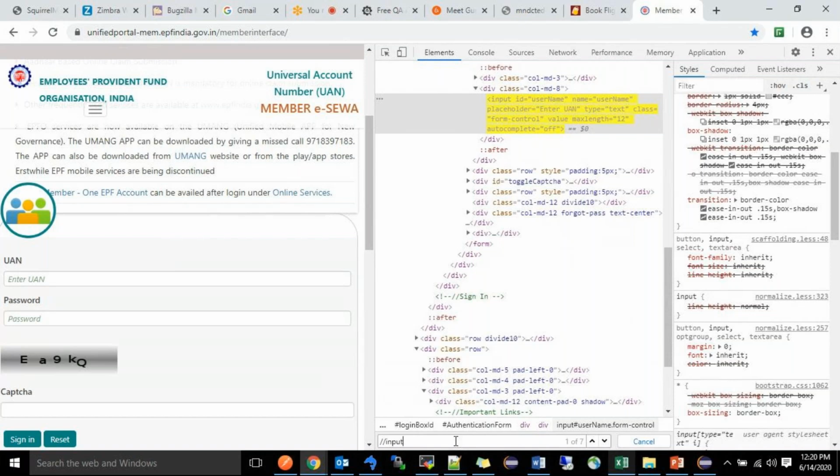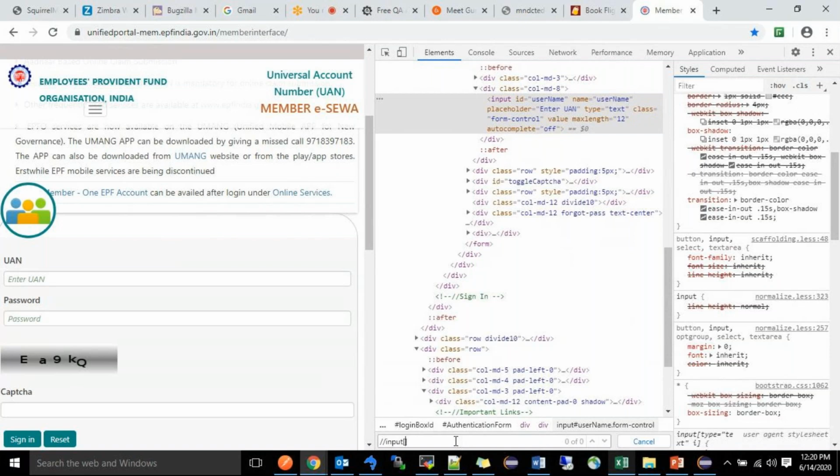At that moment the script will get confused about which of the 7 to enter the UAN value in. So we have to find it uniquely. After that, like that we have to write.